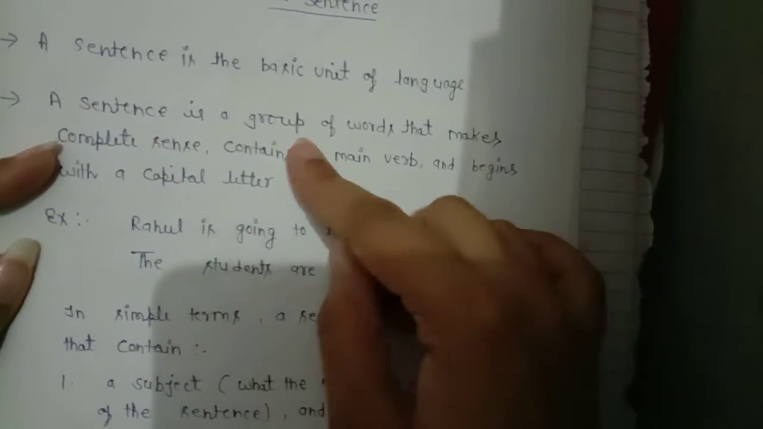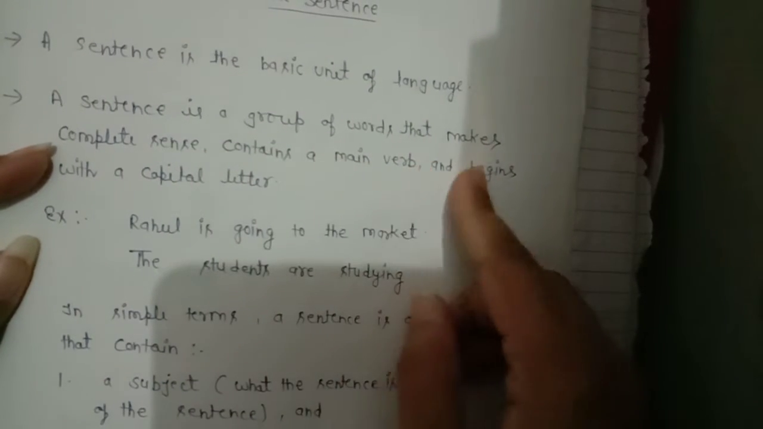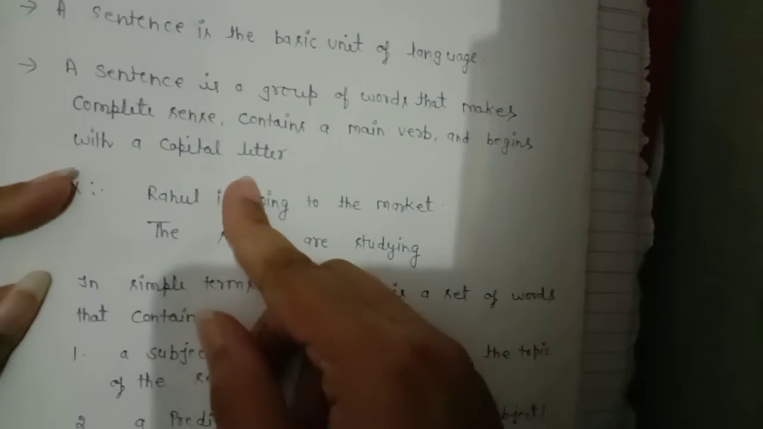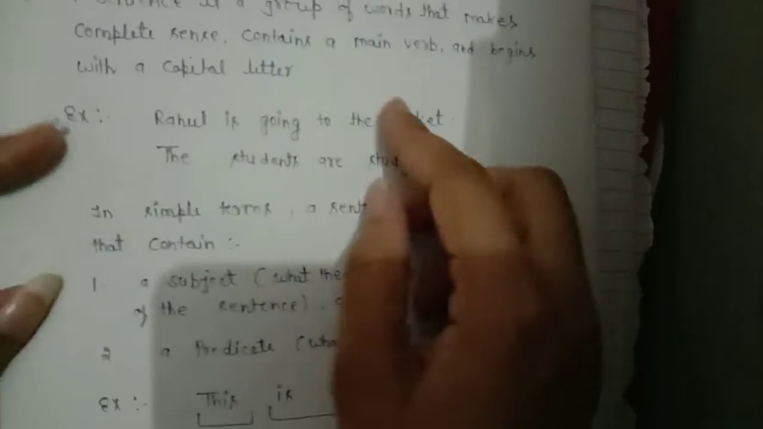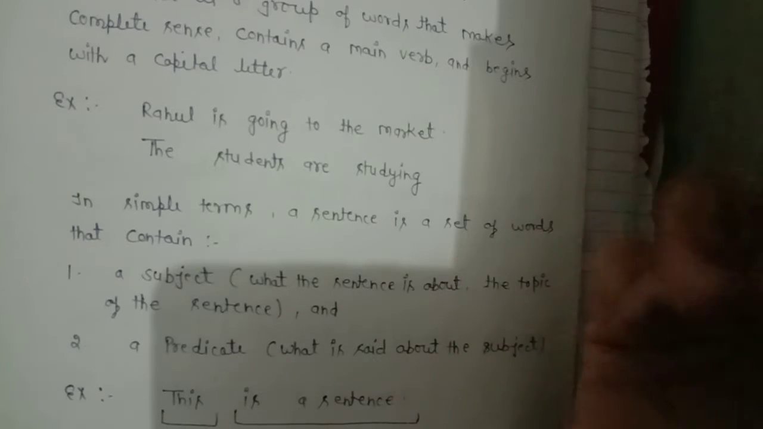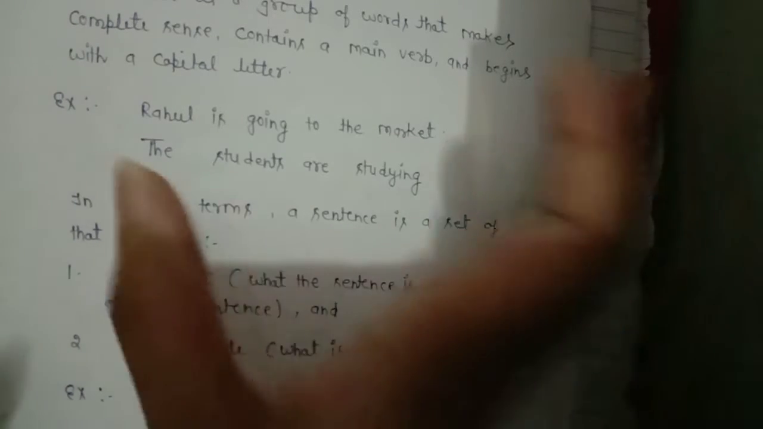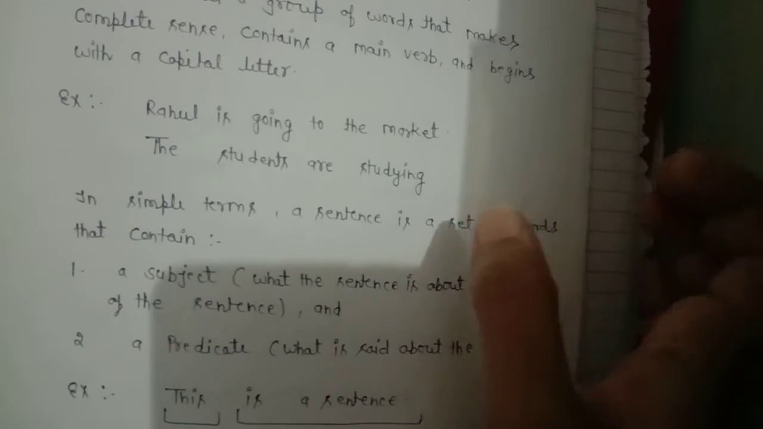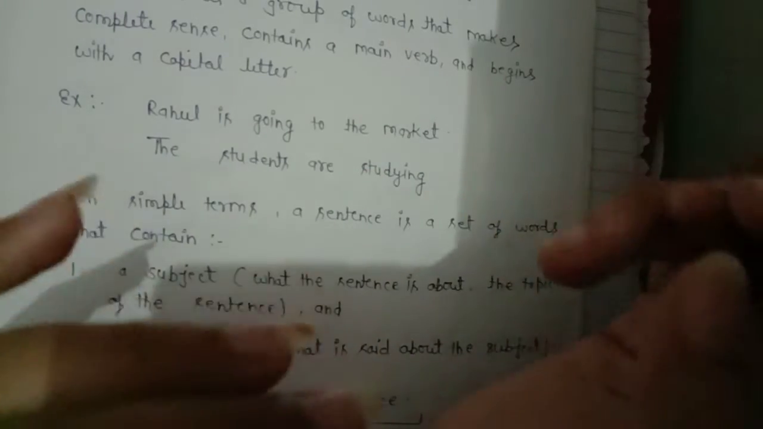A sentence is a group of words that makes complete sense, contains a main verb and starts with a capital letter. For example, Rahul is going to the market. It is arranged in a grammatical way and it has a main verb, going. So it is a sentence.